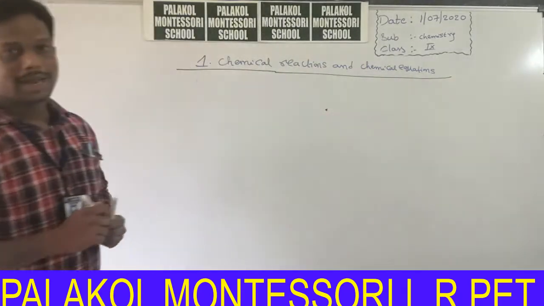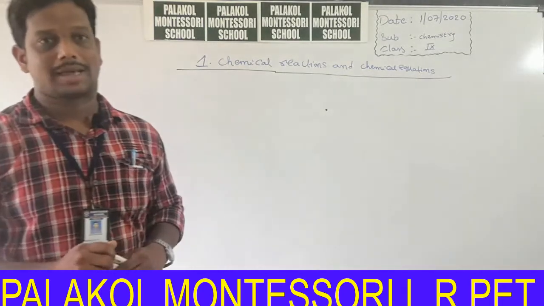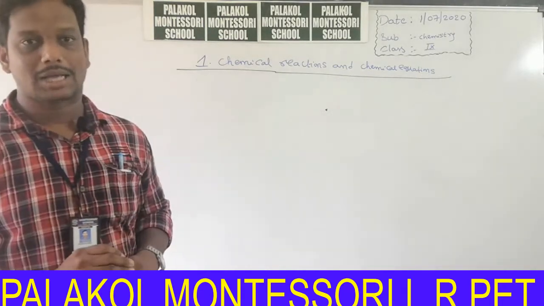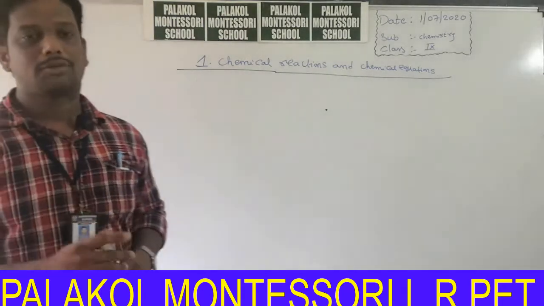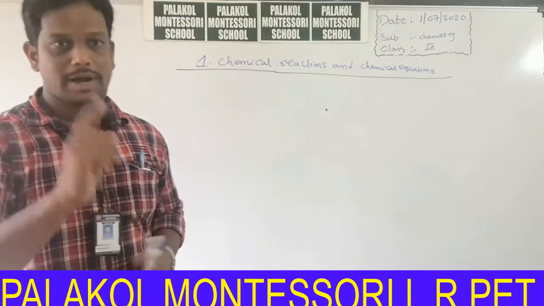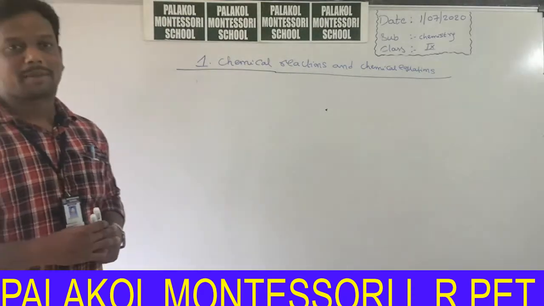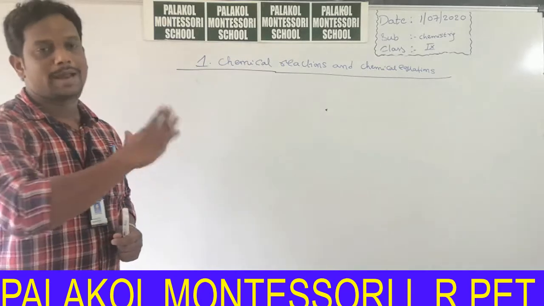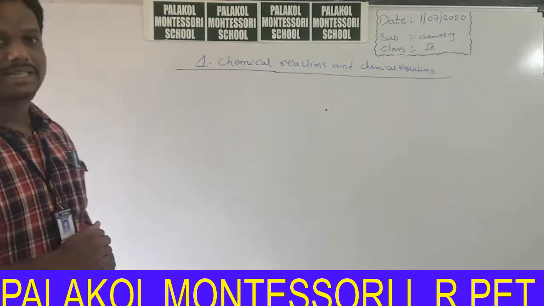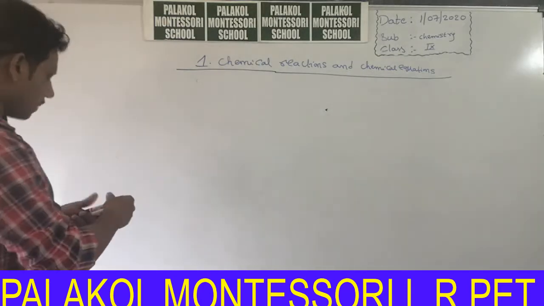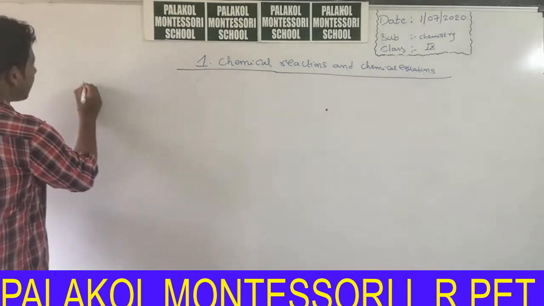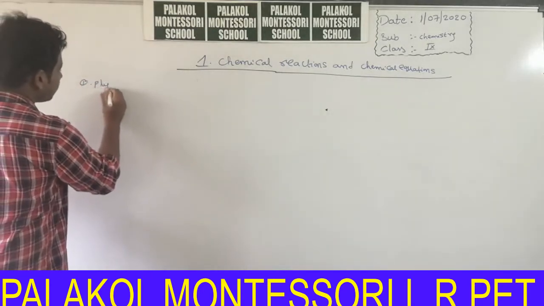Okay, before going to the lesson, in your previous classes, that means in 7th class and 6th class, you studied about 2 types of changes. What are they? First one is physical change, second one is chemical change. Now I will explain again the definitions of physical change and chemical change. First we start with the definition of physical change.